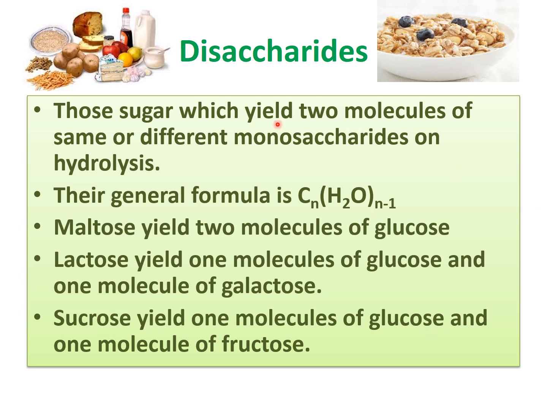Now disaccharides. Di means 2. So carbohydrates with 2 sugar units are known as disaccharides. Those sugars which yield 2 molecules of the same or different monosaccharides on hydrolysis are known as disaccharides. Their general formula is Cn(H2O)n-1. Different examples are maltose, lactose and sucrose.